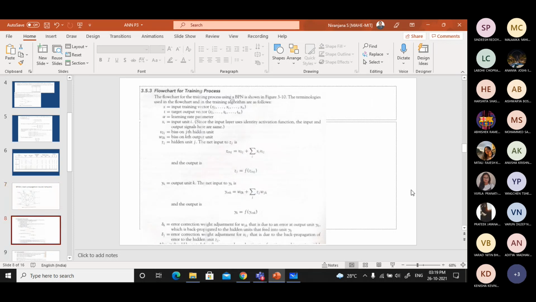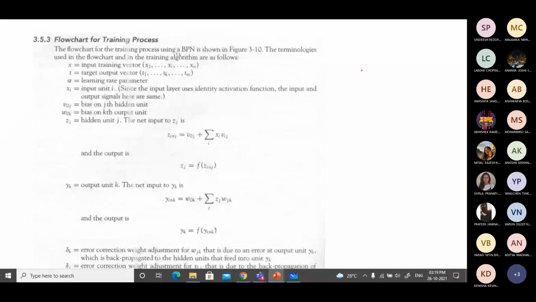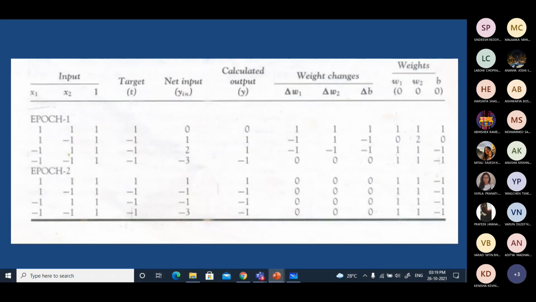So here in this algorithm also, there are two important processes. What you need to understand is there will be a training process as well as a testing process, right? Any model, you'll initially go with training, and the next step is testing. So in the last example, I didn't test it. I just trained and stopped. Here in this example, I have just trained and stopped.